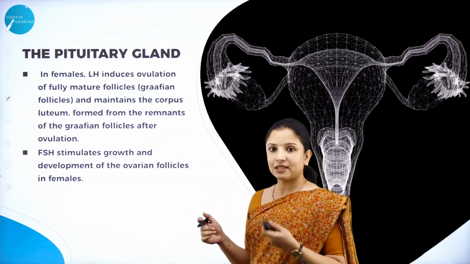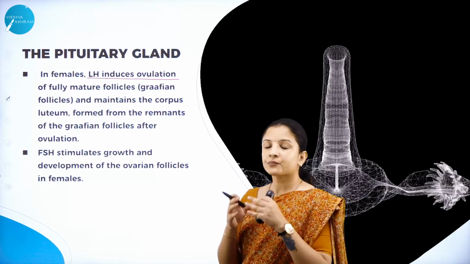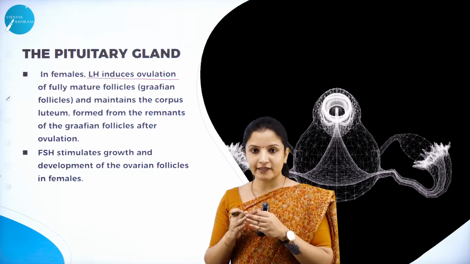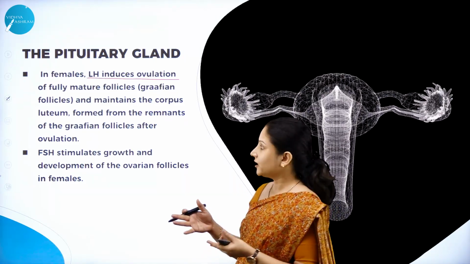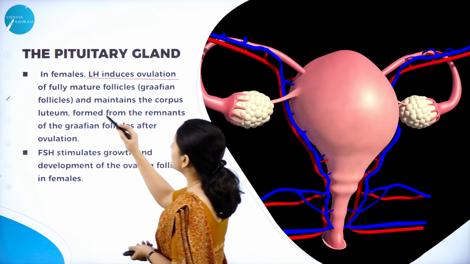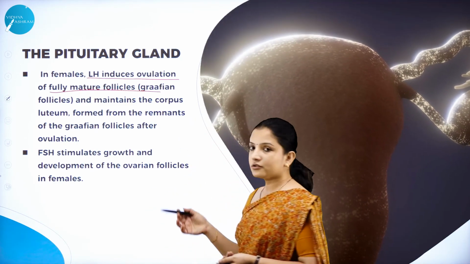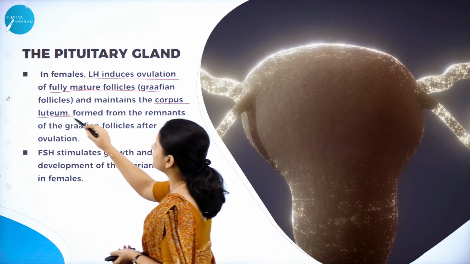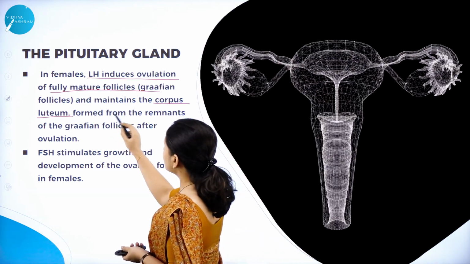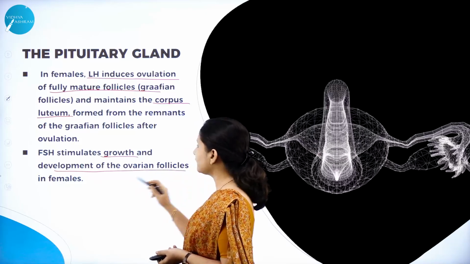Now talking about females. In females, the luteinizing hormone induces ovulation, that is, it helps in the maturation of the Graafian follicle. That Graafian follicle, once mature, will rupture and release the ovum. So for ovulation from the fully matured Graafian follicles, this luteinizing hormone is very, very important. And it also maintains the corpus luteum. So to maintain that also, this is very, very important. And it also helps in stimulating growth and development of the ovarian follicles in females.